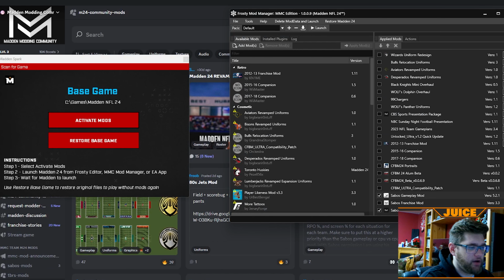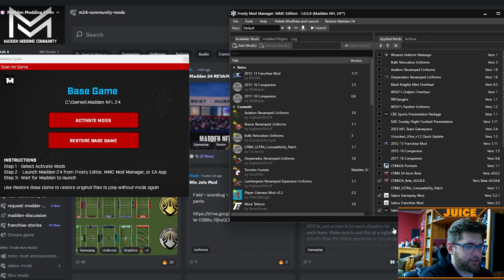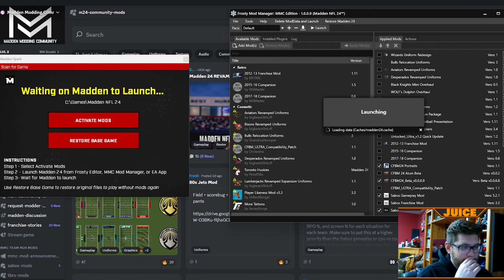Okay, so let's load up the college football beta. And I'll take off the player likeness mod because there's no real players, so why have the player likeness mod running? But I will have the tattoo project and the more tattoos mod going just because that adds a little bit of character. And I haven't actually added this mod yet, but the portraits mod. I don't know if it's gonna work, but we might as well have it loaded up to see. This is a good experiment for me to see if it works.